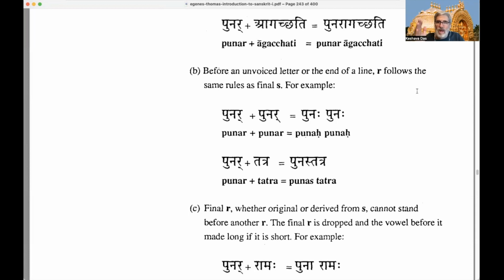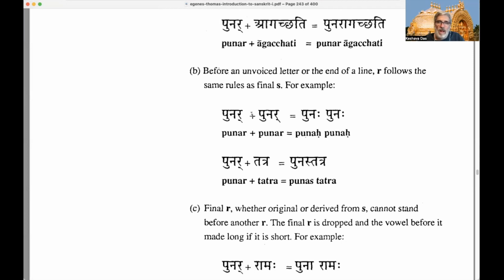So punar punar, we add them together. He hasn't put it here to show it, but he should have put a danda at the end, a punctuation mark marking the end of a half verse or a full verse, like a comma or a full stop, period.